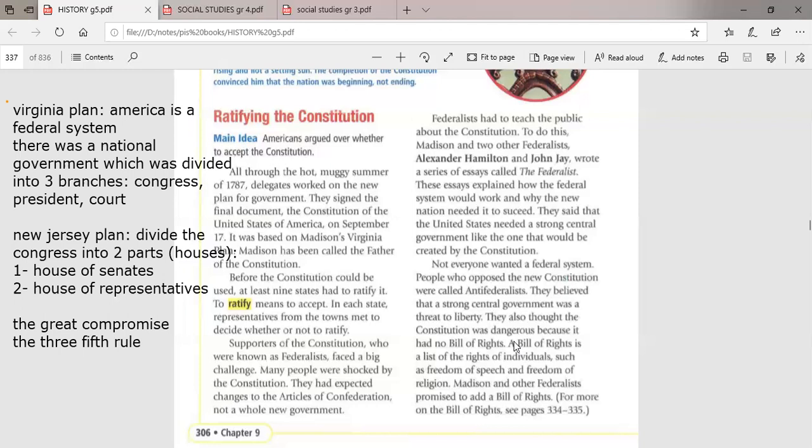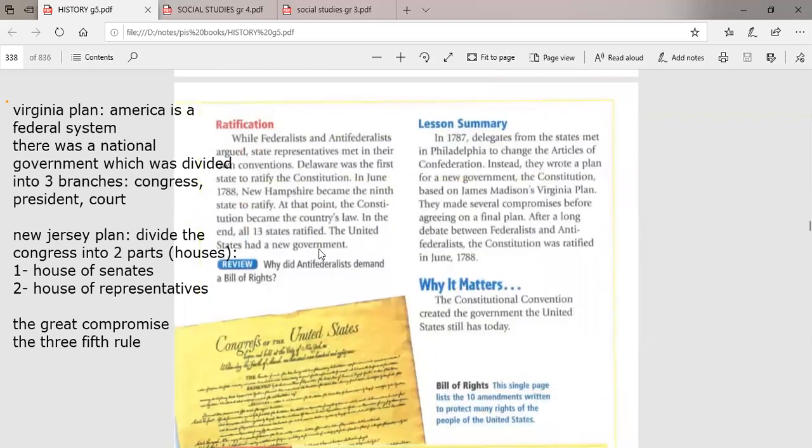But finally, they ended this conflict between the Federalists, who accepted the Constitution, and the anti-federalists, who were against it, by ratifying the Constitution. All 13 states in that time ratified the Constitution.